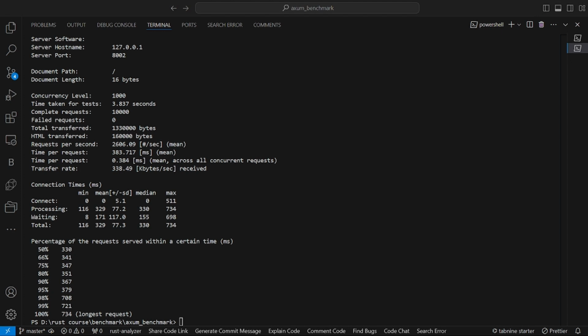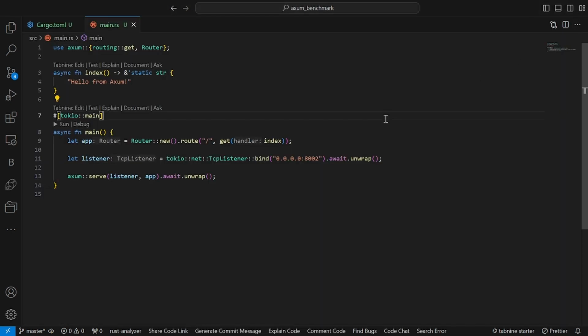Now, when should you use Axum and when should you use Actix? Here are some guidelines. Use Actix when you need extreme performance and your application will be handling high traffic or real-time interactions, such as in chat apps, gaming servers, or real-time dashboards. Use Axum if you're looking for a more flexible, developer-friendly framework that still performs well, especially for APIs and microservices. Both are excellent choices, but the decision should be based on the requirements of your project.